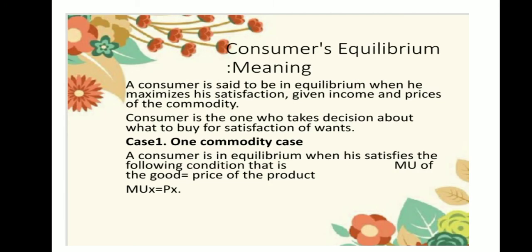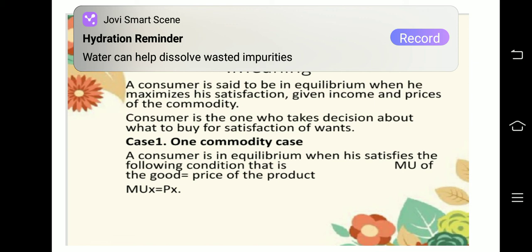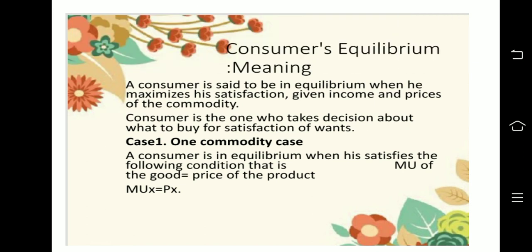Now what is consumer's equilibrium? A consumer is said to be in equilibrium when he maximizes his satisfaction given income and price of a commodity. The consumer is the one who takes the decision about what to buy for the satisfaction of his wants or desires.